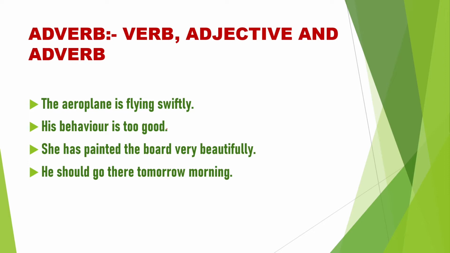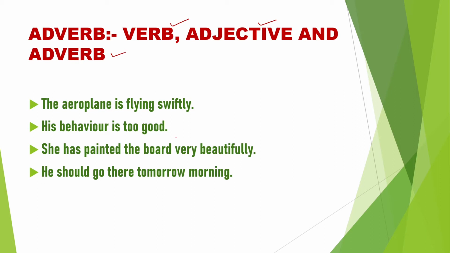Adverb is a word that describes a verb, an adjective, and also another adverb. Here I have presented some sentences to find out adverbs and how adverbs describe a verb, adjective, or adverb. Understand?